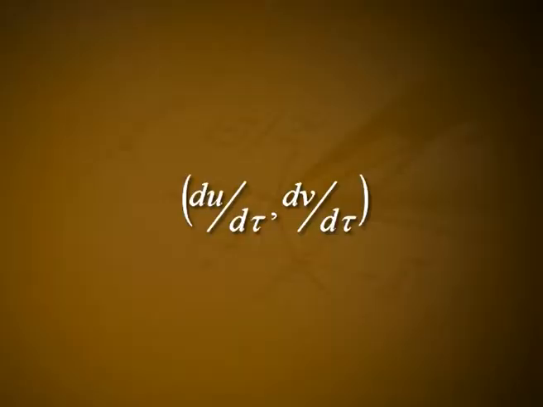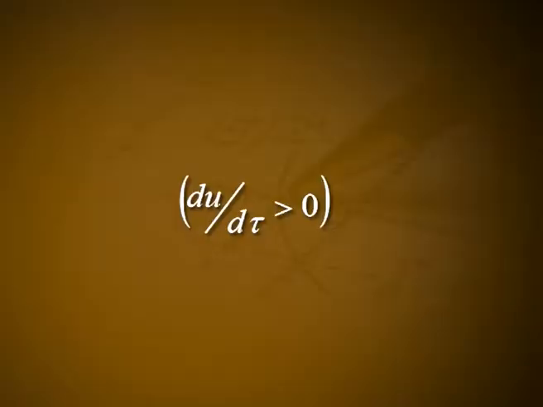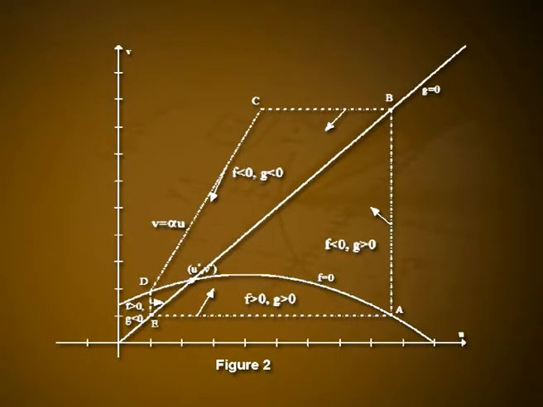The signs of the vector components f(u,v), g(u,v) indicate the direction of the vector (du/dτ, dv/dτ), and hence the direction of the (u,v) trajectory. So, if f is greater than 0 in the domain, du/dτ is greater than 0 and u is thus increasing there. On DE, EA, AB and BC, the trajectories clearly point inwards because of the signs of f(u,v) and g(u,v) on them.